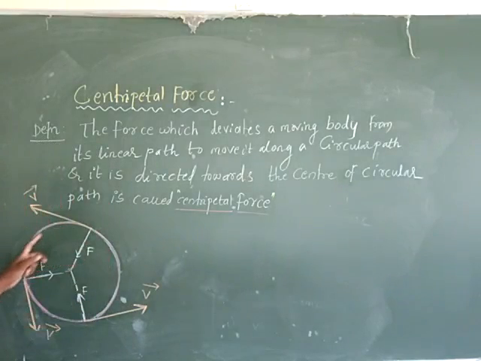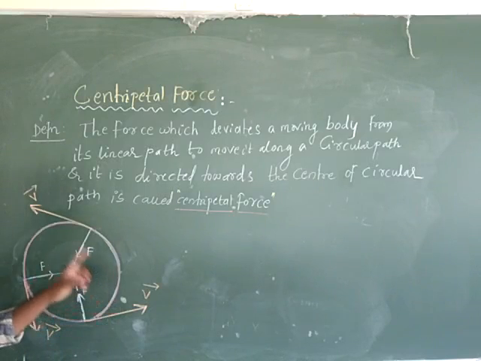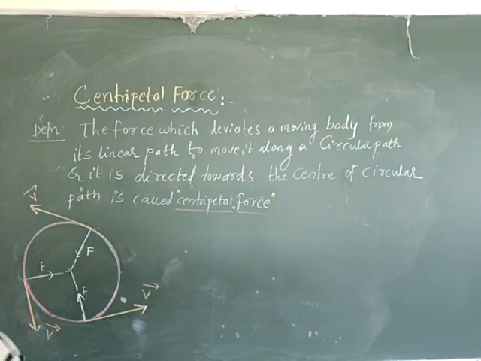In case of uniform circular motion, the object is moving with a constant speed, but the direction of motion of the object changes continuously. Therefore, with the change in direction there is a change in velocity, hence you get an acceleration, and this acceleration is called the centripetal acceleration.